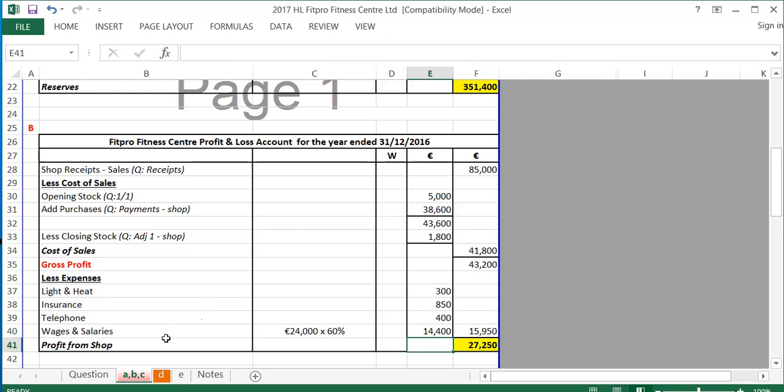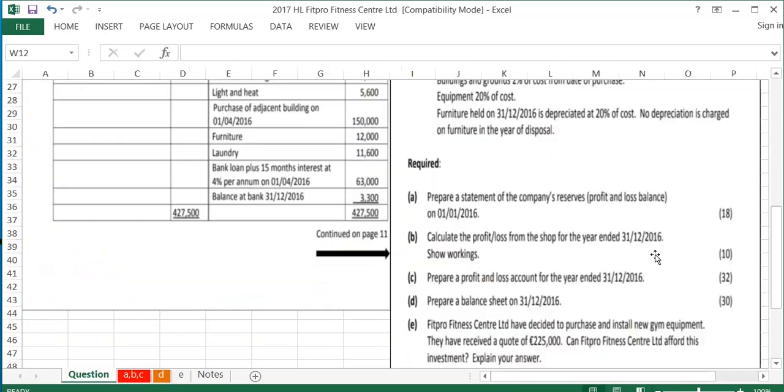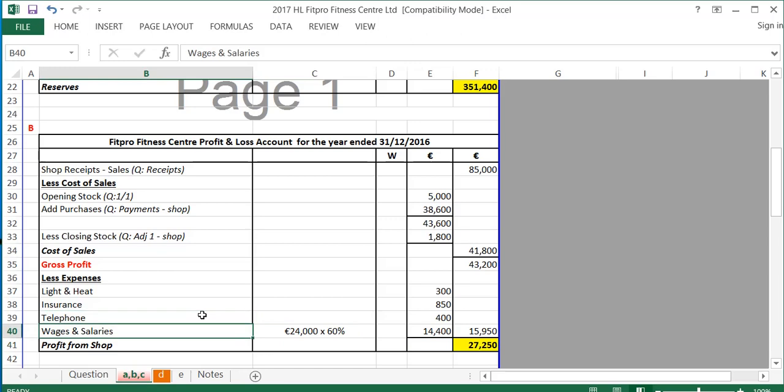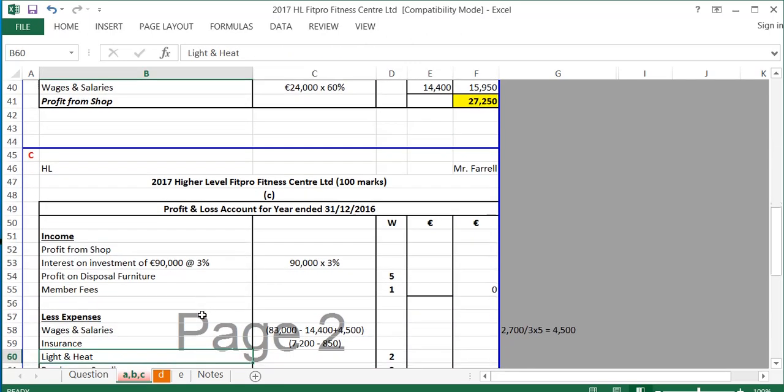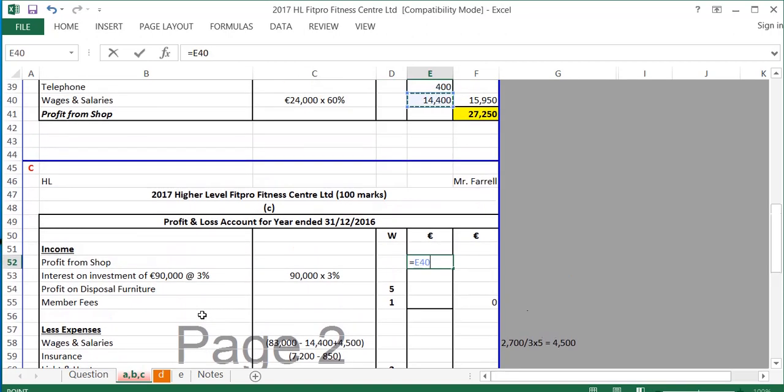The next thing I need to do is C of the question asks us to prepare a profit and loss account for the year ended 31st of the 12th, 2016. So the first thing I'm going to have to do out here is to work out my income. Okay, so for income, the first thing I'm going to do is take the profit from the shop, which I have worked out above, which is 27,250.